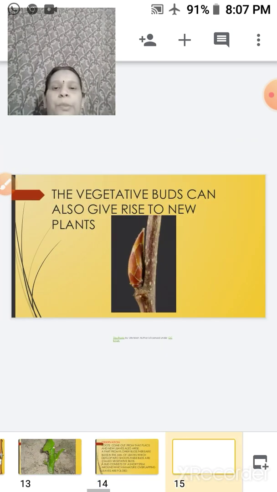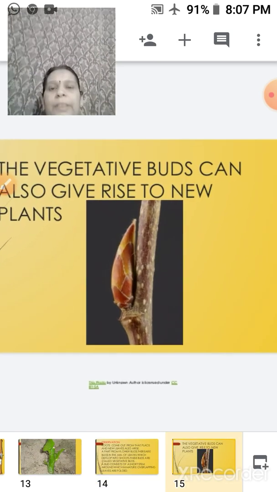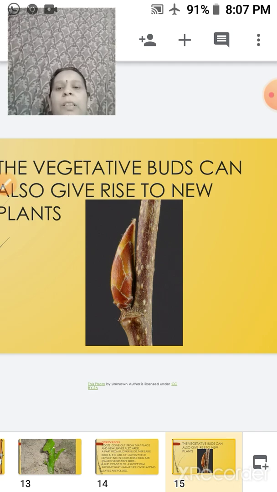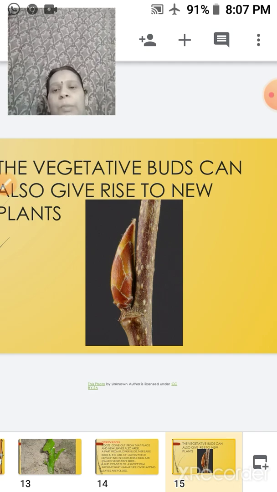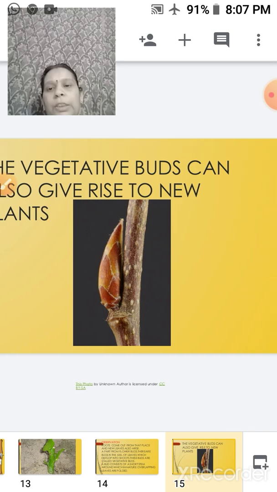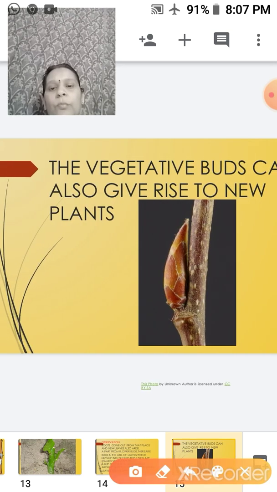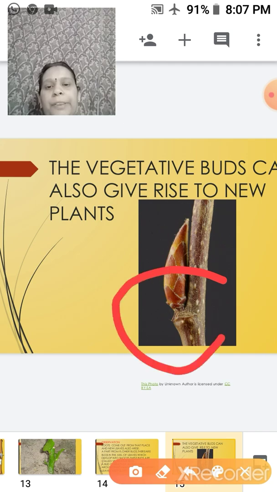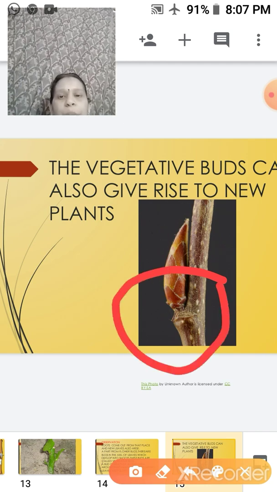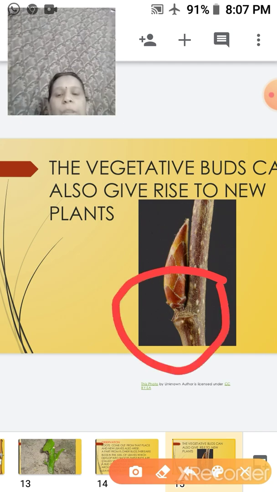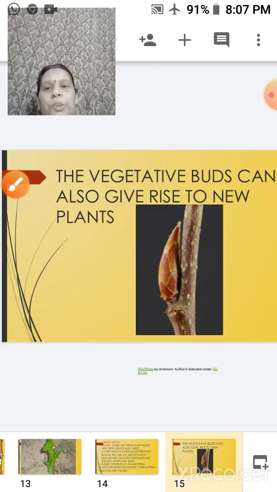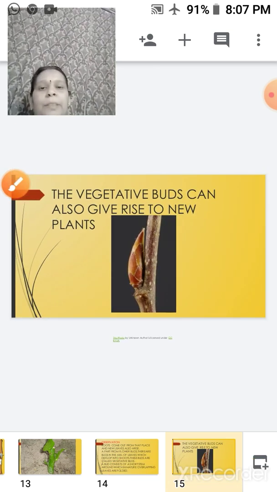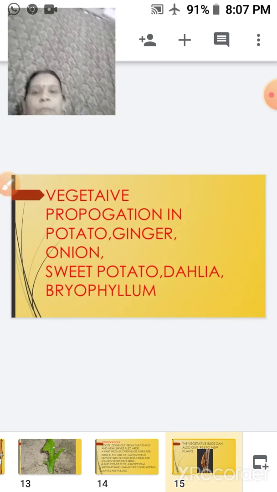So here you can see the vegetative buds can give rise to the new plant. This is the new part of the plant which has emerged out and it will give rise to a new plant, and this is the vegetative bud which is growing up into a new plant.